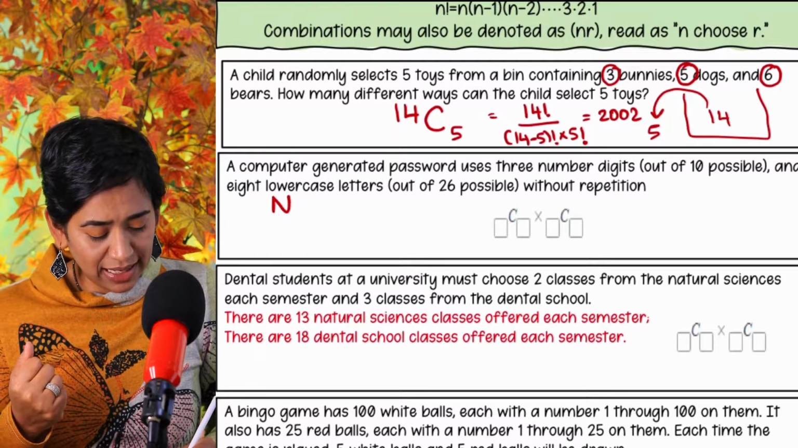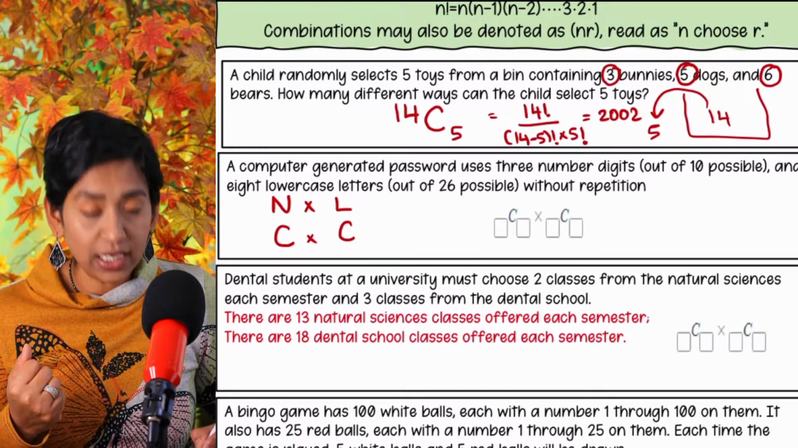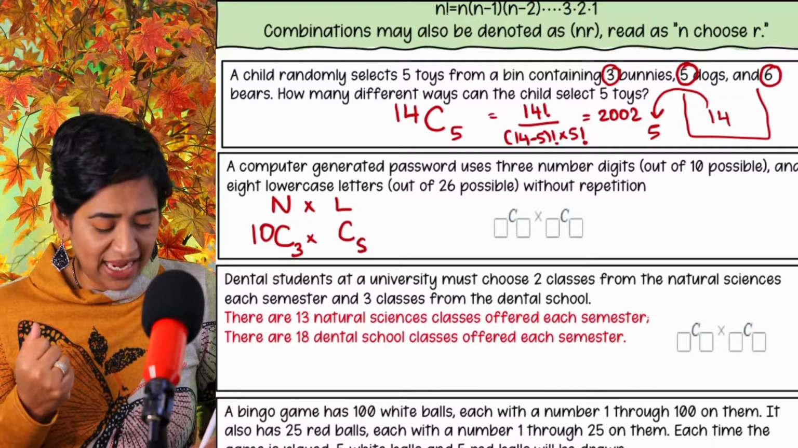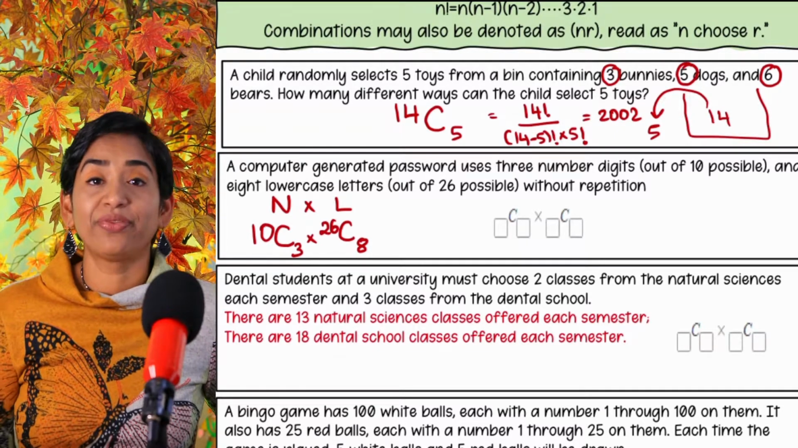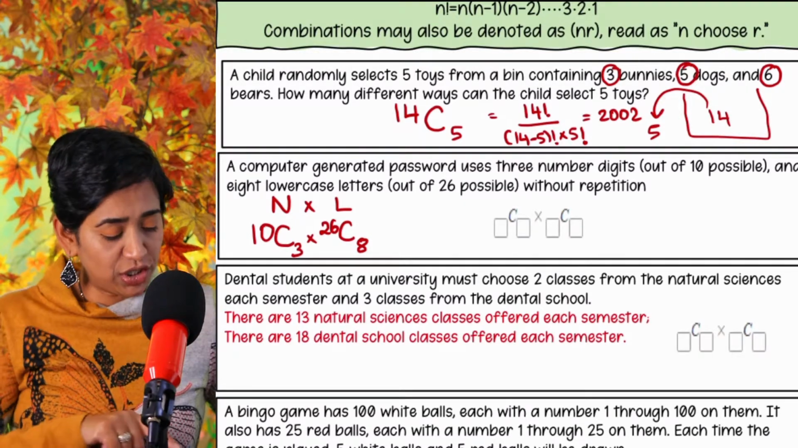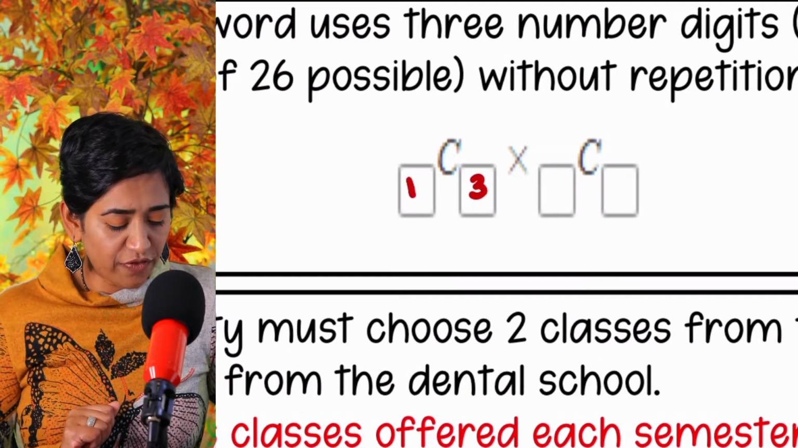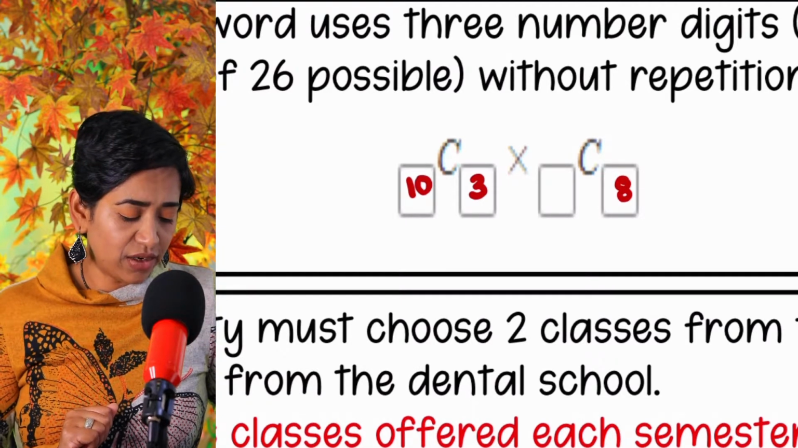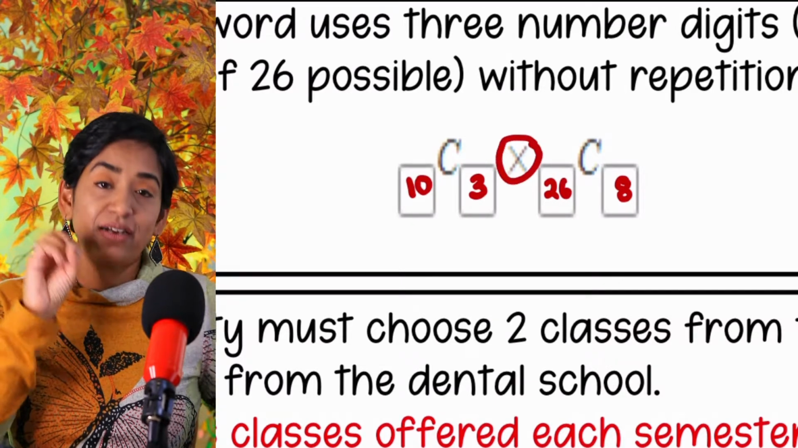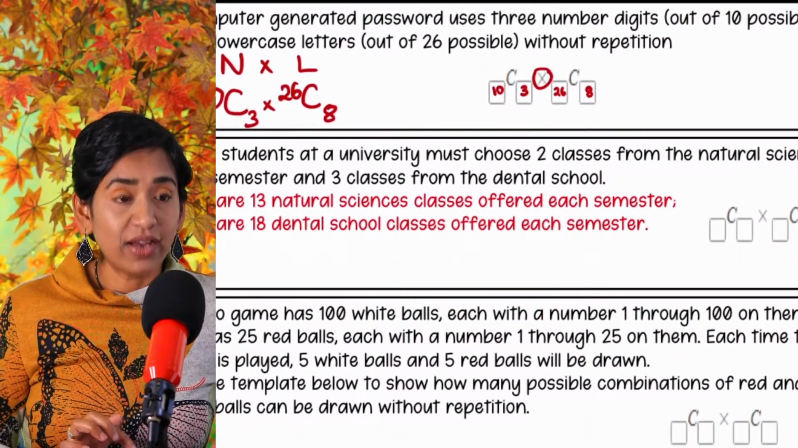So numbers and letters. I know both of them are combinations, right? I am picking 3 numbers from 10 and I'm picking 8 letters from 26. There you go. I don't think they'll ask you to multiply this. They're just asking you for the combination notation. So you simply plug in your values: 10 choose 3 and 26 choose 8. Because I have to pick numbers and letters, it's a multiplication. All right, let's go ahead and take a look at the next one.